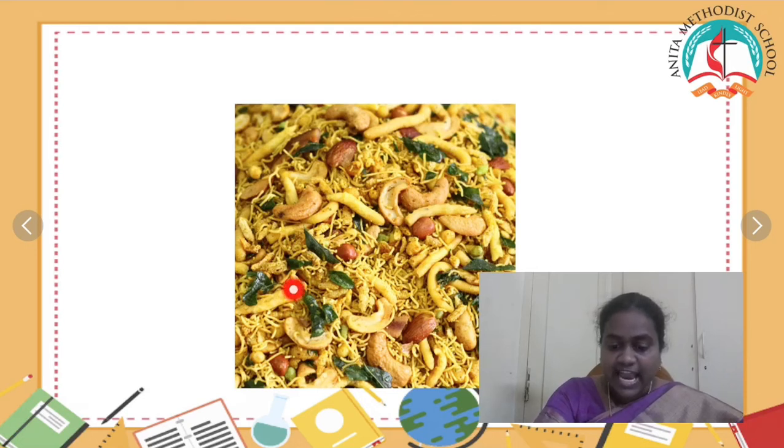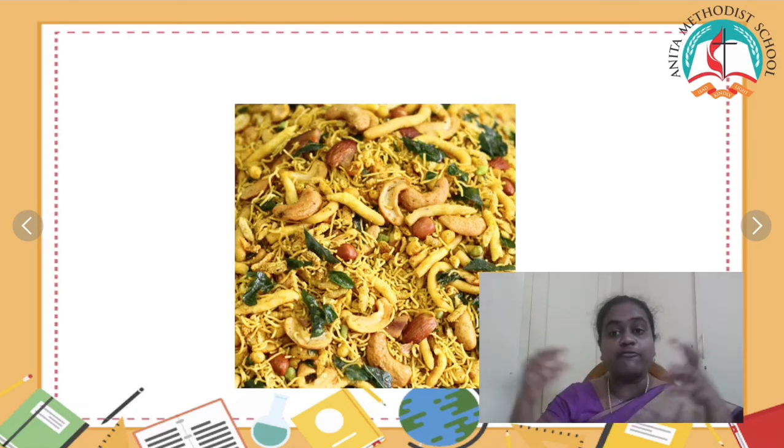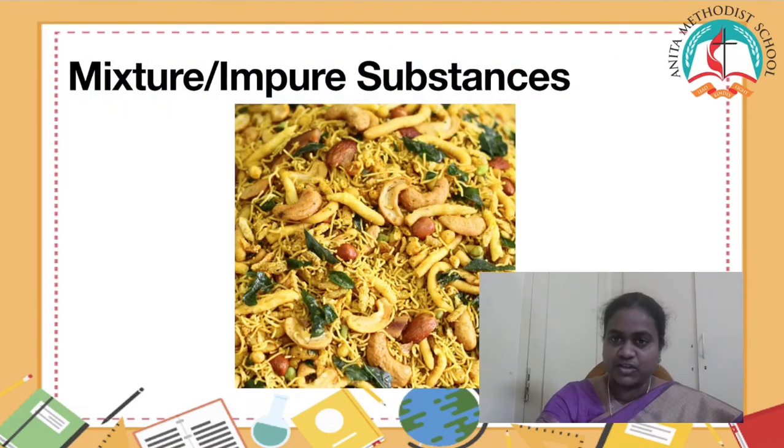See, there is cashew over here. There is groundnut. There are curry leaves. There is podi over here. There are kara sev over here. So a mixture is not only one ingredient. A mixture is a mixture of 4 or 5 ingredients. Then only we call it a mixture. So the next topic is mixture.